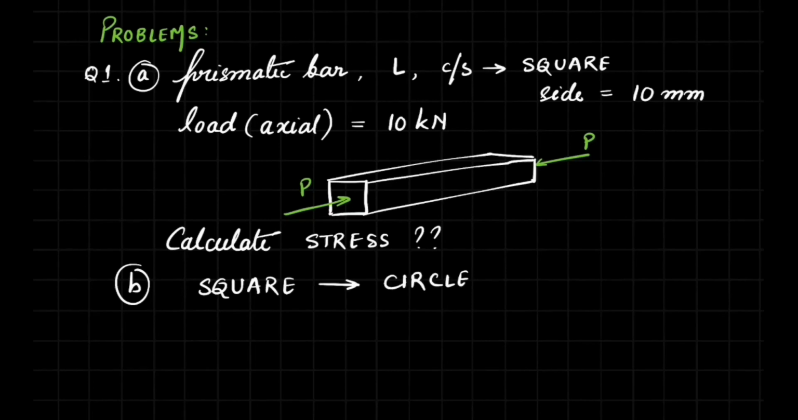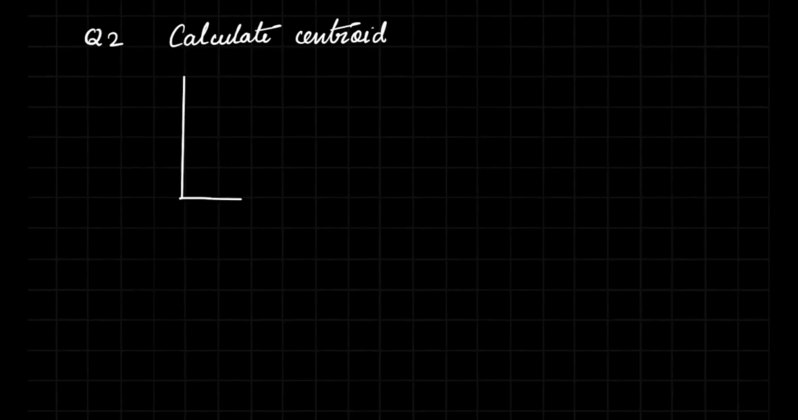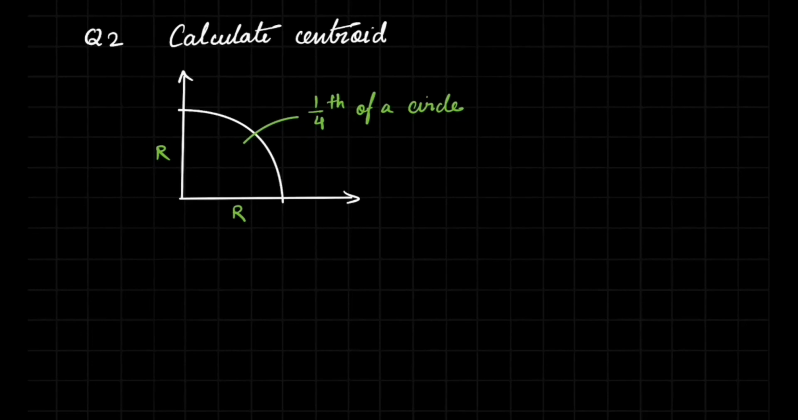Now suppose by some manufacturing process you are changing the cross section of this prismatic bar from a square to a circle such that the length remains the same, and also there is no wastage of material, that is the mass does not change, and assuming that the loading conditions are same, calculate the change in stress. Question number 2: calculate the centroid of the lamina shown below. Consider the lamina to be a quarter, or 1/4, of a circle having radius r.